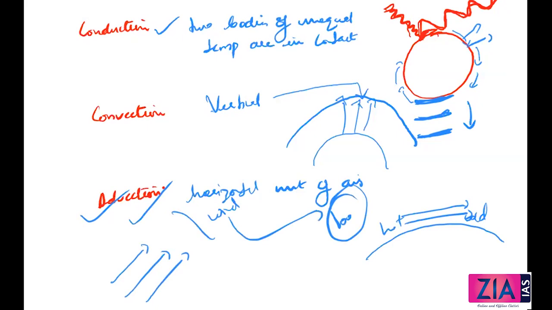I will repeat the concepts of conduction, convection and advection again. Don't get confused. What is conduction? Conduction takes place when two bodies of unequal temperatures are in contact with one another. There is a flow of energy from the warmer to the cooler body.